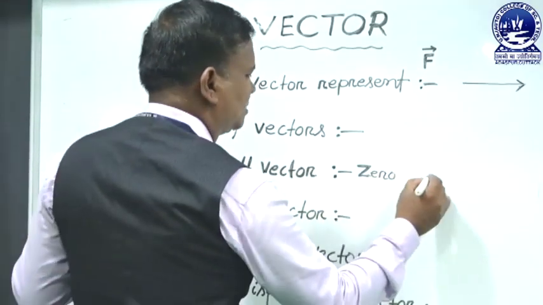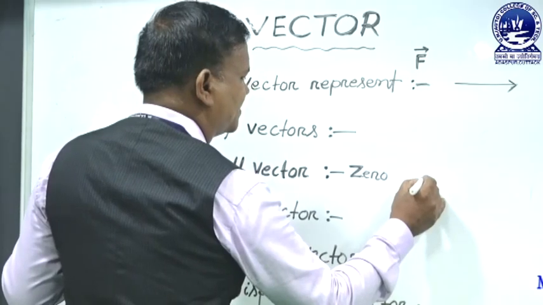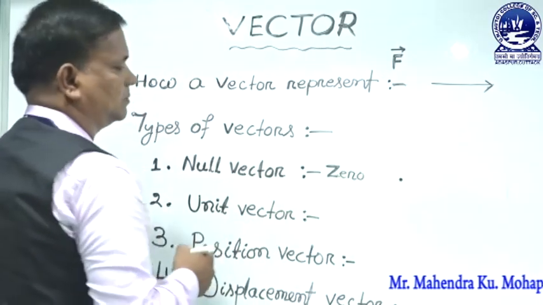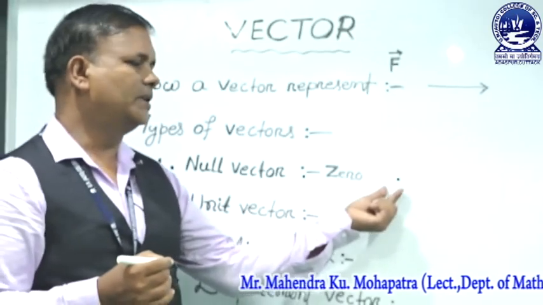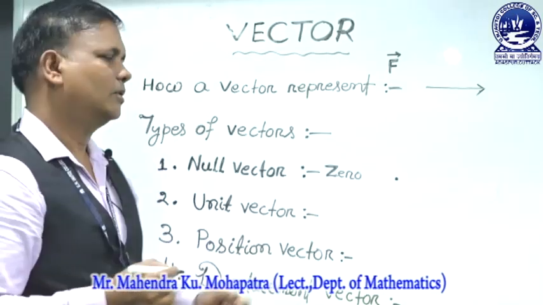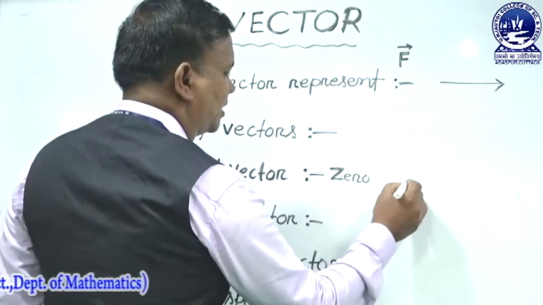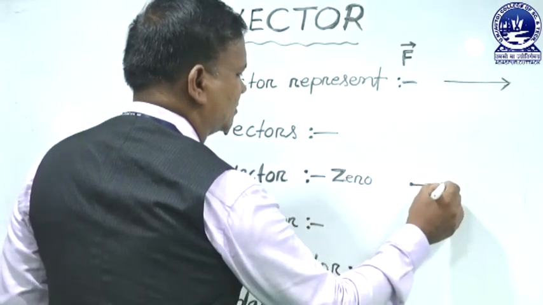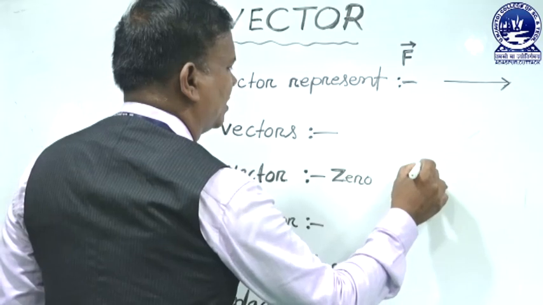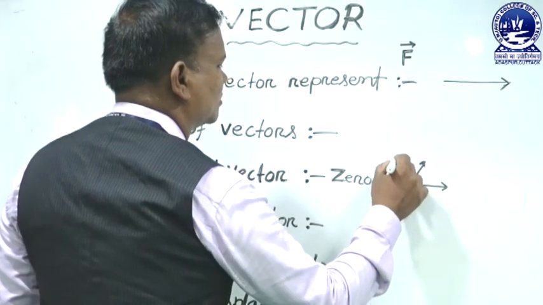Then what is the direction? It can be represented as a point. The length of this point is 0. So, the magnitude of the null vector is 0. What is the direction? Arbitrary direction. From a point we can move in any arbitrary direction.